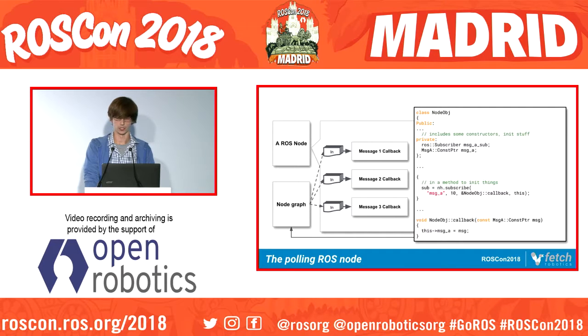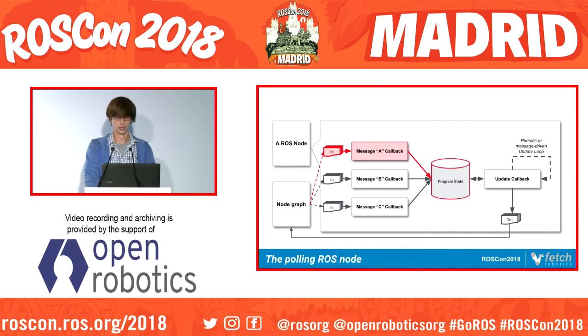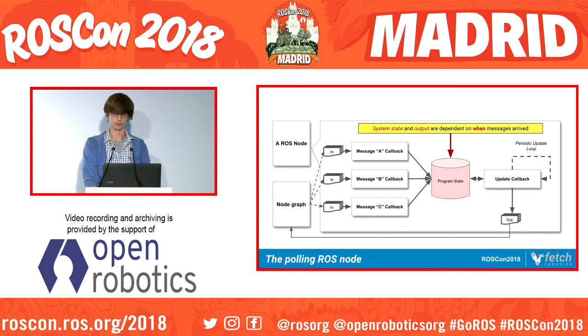We're collecting them via message callbacks, and then we are saving these messages inside of our encapsulating class, maybe every time we get a callback, to keep the callbacks light. And then in a separate update loop, possibly in a timer or maybe even in another message callback, we're going to check to see if these messages are there, and if they are, we're going to do something with them. So we get some messages in on our inputs, and then, decoupled from that, we run our update callback. And what we end up with is this lack of execution dependence on one another. We end up sampling the inputs that we have, and so our outputs are very dependent on the order in which our messages come in, the timing in which they came in.